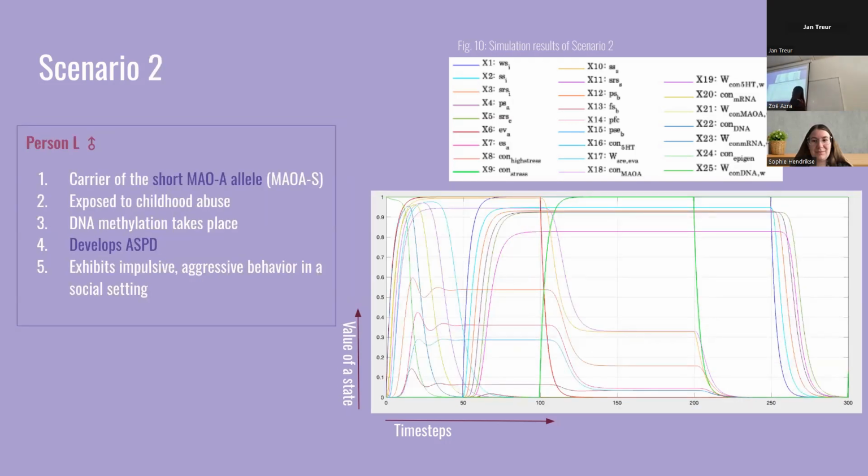But important to notice that despite these stress levels going down, when you look at the pink line of antisocial behavior, you see that this one remains constant at a level of 0.82. And this means that the antisocial behavior of person L remains present even when the environmental factors change. So this is consistent with the research that I presented in previous slides, which say that childhood abuse basically is a moderator to DNA methylation and ASPD.